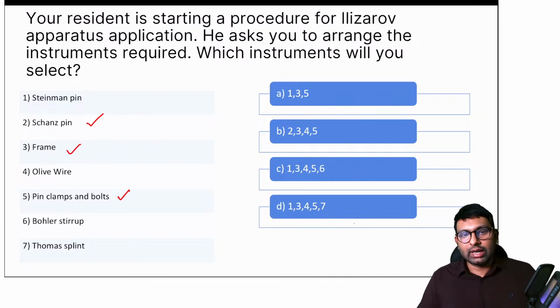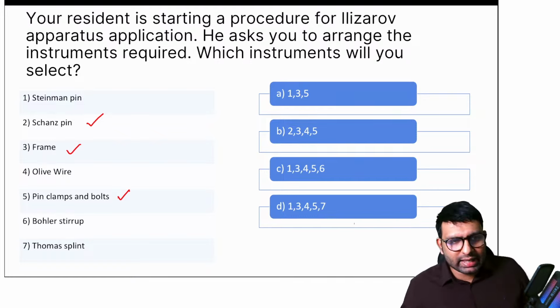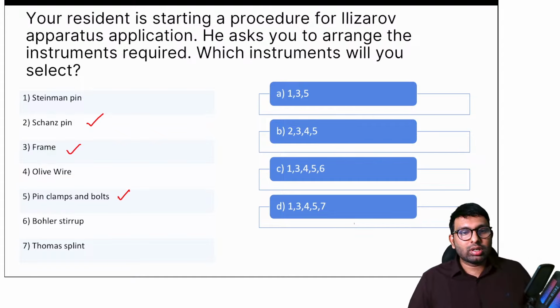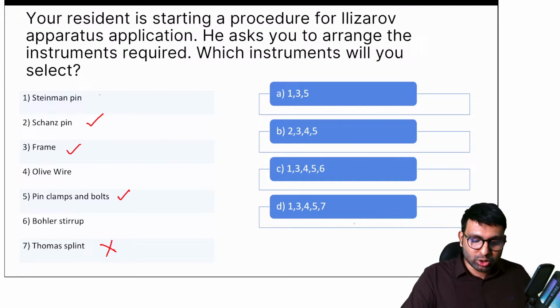So that was one of the tricks that I want here. One more thing. Anything else that we would use? See, I'm pretty sure Thomas splint is not something that we'll use. Steinman pin also is not used.